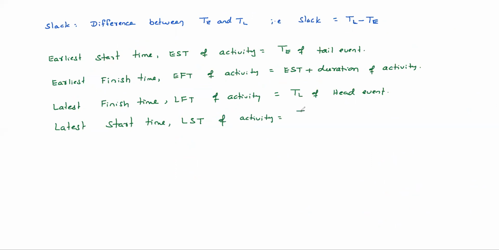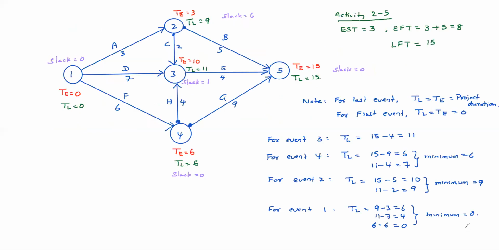It is nothing but LFT, if you know, LFT minus duration of activity. Clear? Tell me, LST: 15 minus 5, that equals 10. So LST is LFT minus duration.